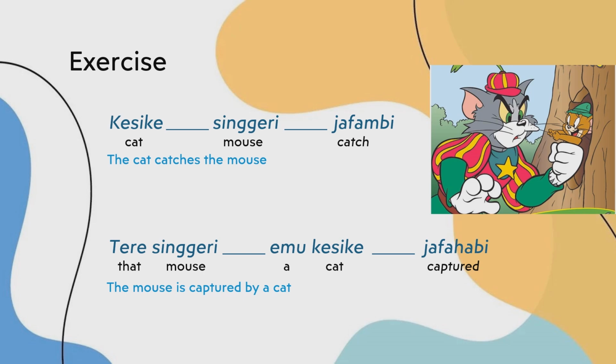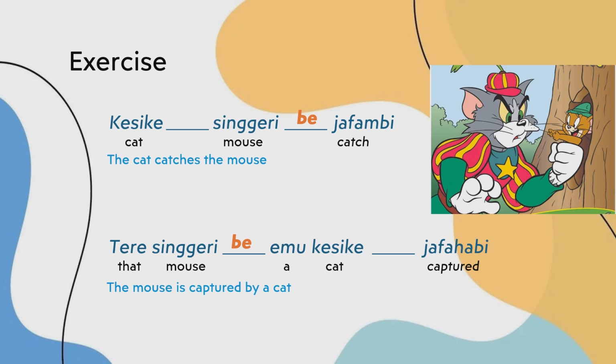The answer is Kıskı şıngırıp javım. Here we need a b next to şıngır, the mouse. Then tırı şıngırıp. Here we have a b. Tırı şıngırıp kıskı javı means the mouse is caught by a cat.